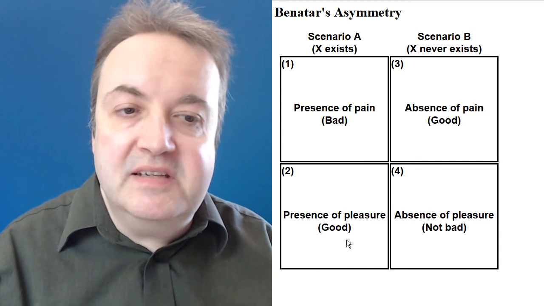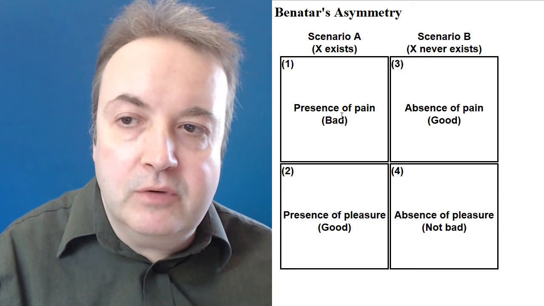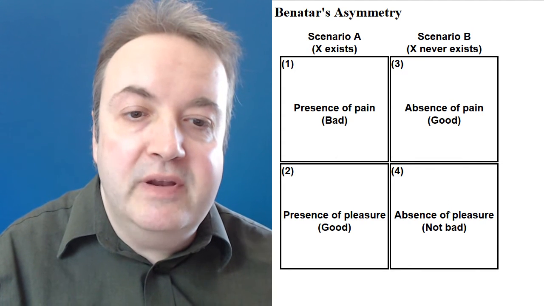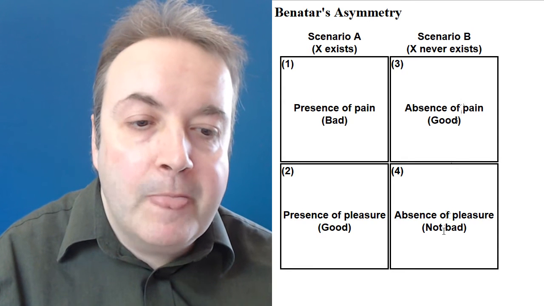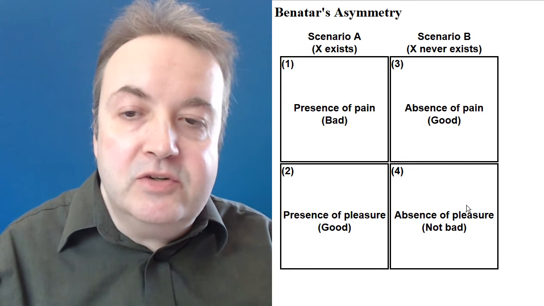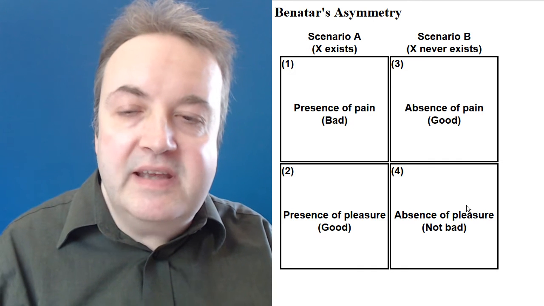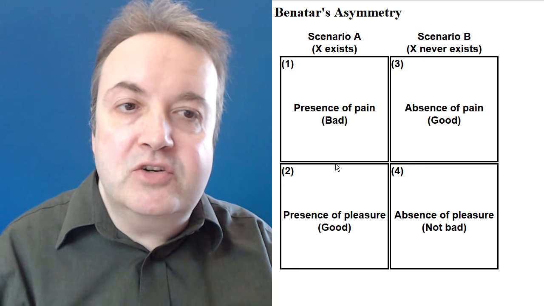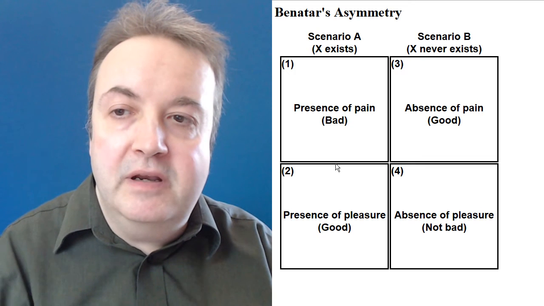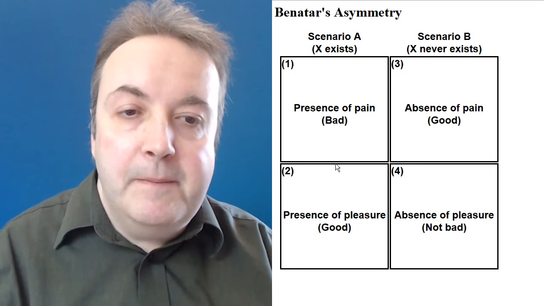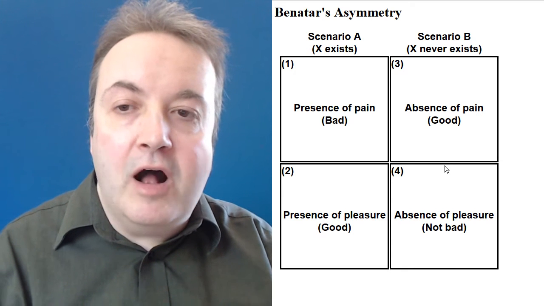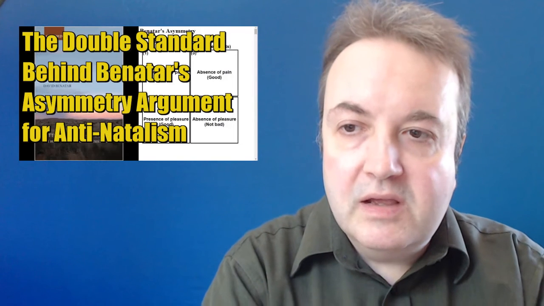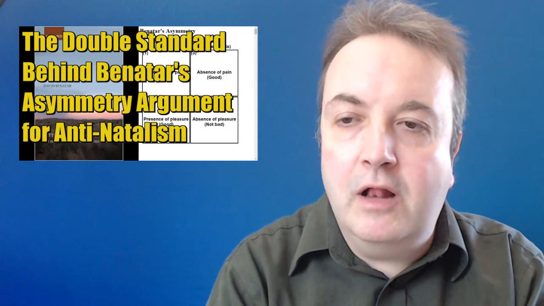So he believes that there is a symmetry between 1 and 2 over in scenario A, but there is an asymmetry between 3 and 4 in scenario B. And because of this asymmetry, he believes that it is always a net benefit to never exist, whereas because of the symmetry between 1 and 2, it is not a net benefit to exist. Based on this, he believes it is always a harm to bring someone into existence. This is why he believes that procreation is always wrong.